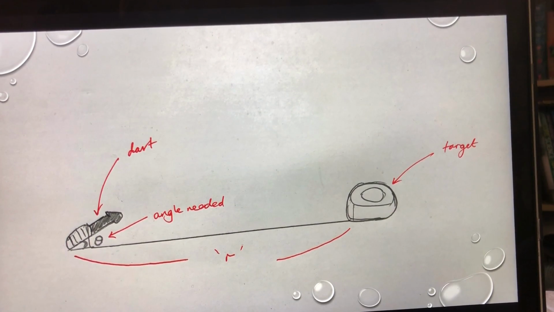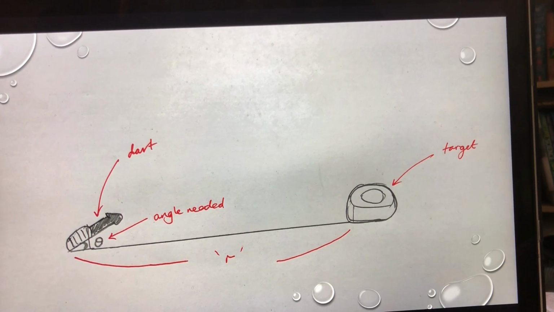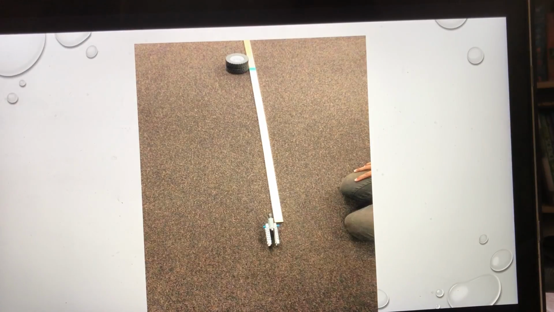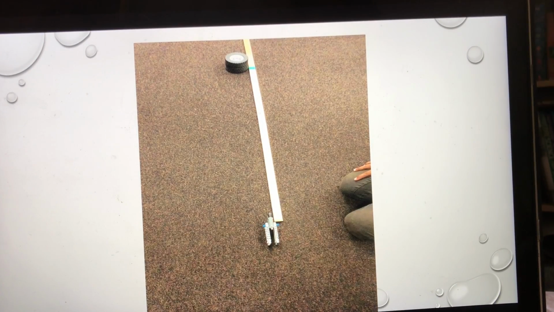Successfully, our dart had hit the target, as our calculations have proven to be correct. Here is a video of our dart hitting the target.